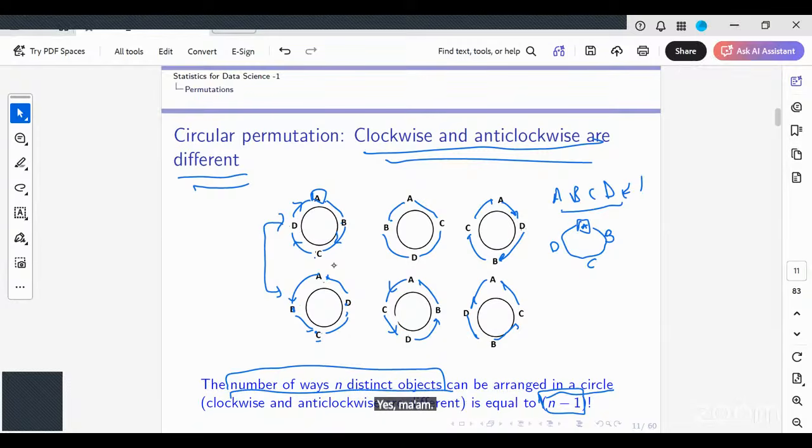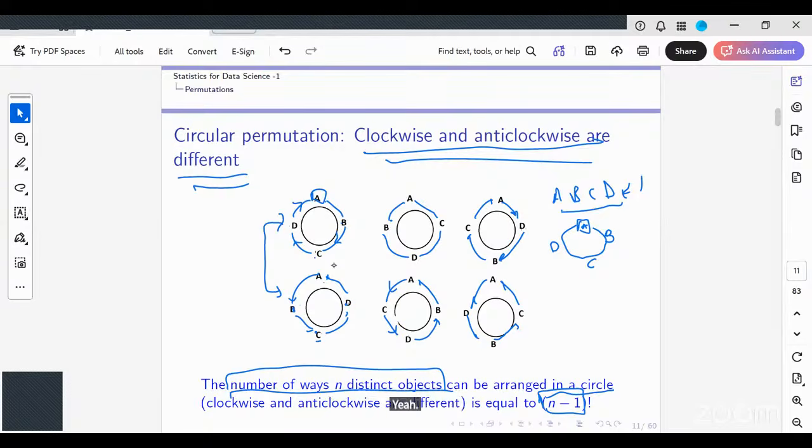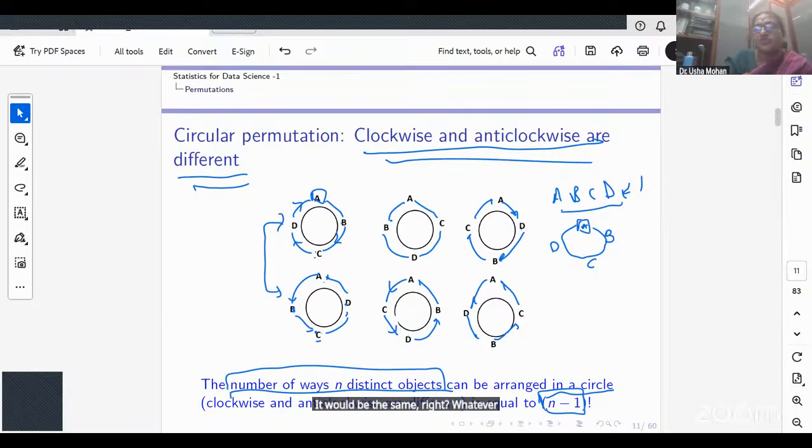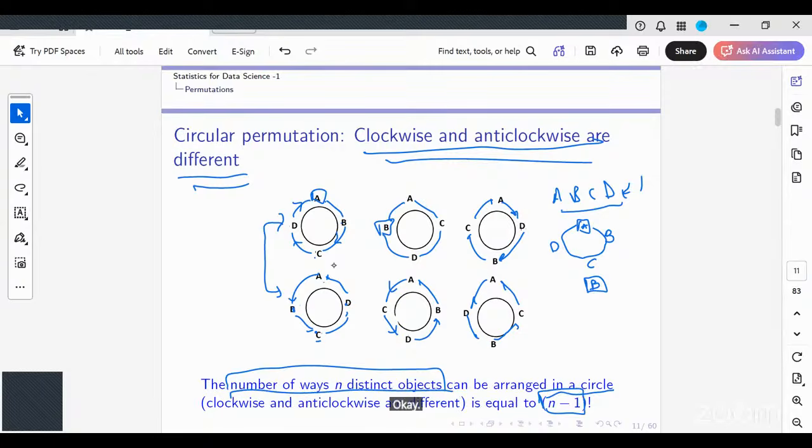Once you are fixing A, in the next step, can't we fix B and then arrange the rest, A, D, and C? It would be the same, right? Whatever you choose, even if I fix B, the remaining can be arranged in 3 factorial ways. A was just an illustration. Fix one, and the remaining can be arranged in n minus 1 factorial ways. It could be B, it could be C. Is that clear?